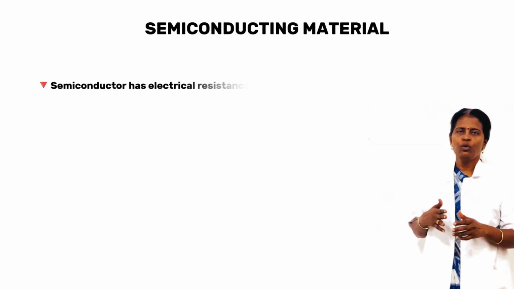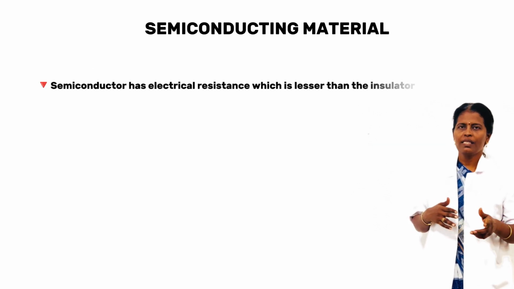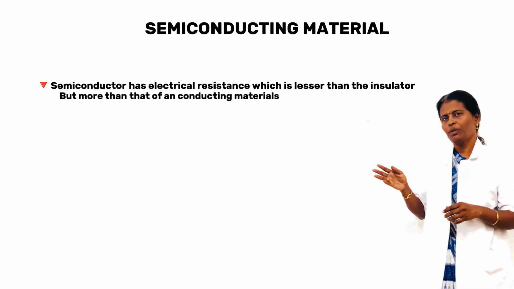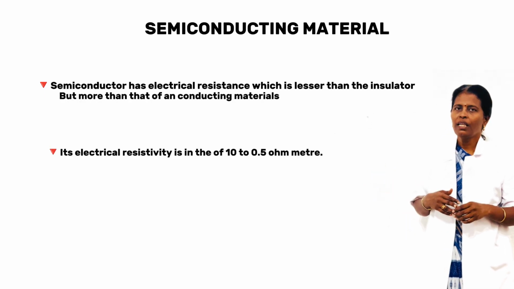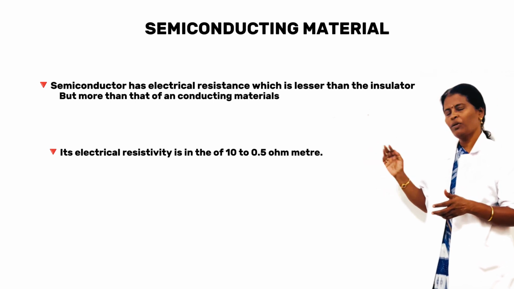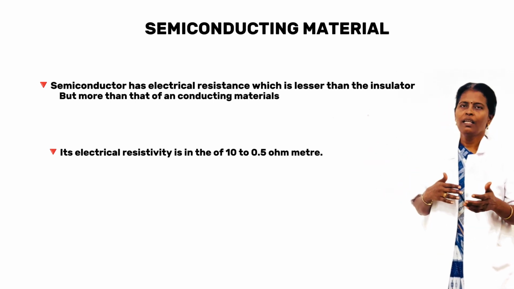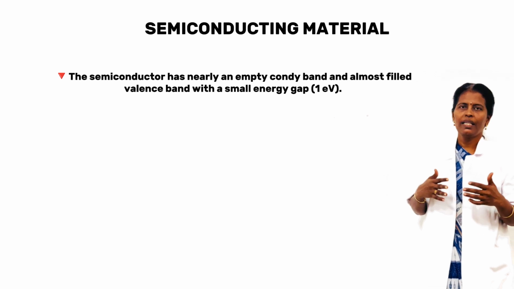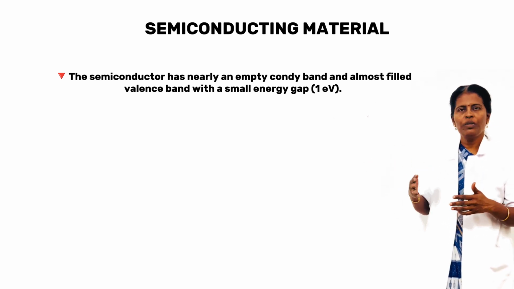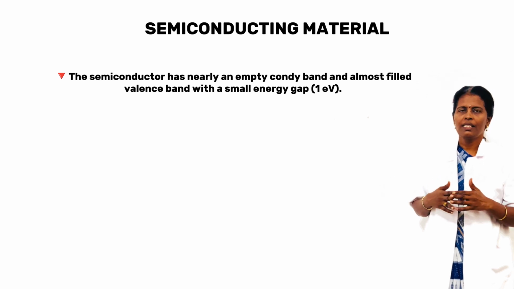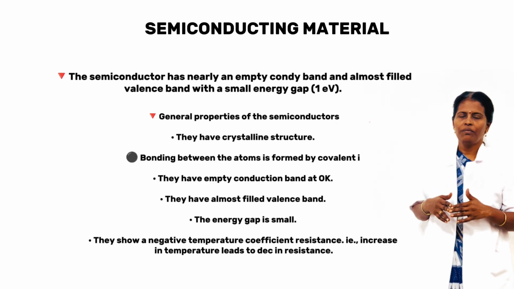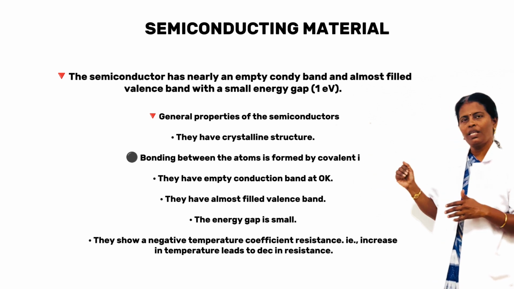Semiconductor has electrical resistance which is lesser than the insulator but more than that of conducting materials. Its electrical resistivity is in the order of 10 power minus 4 to 0.5 ohm meter. The semiconductor has nearly an empty conduction band and almost filled valency band with a very small energy gap of about 1 electron volt.